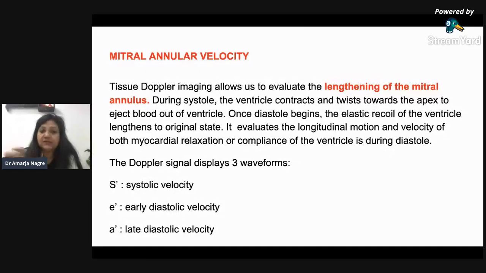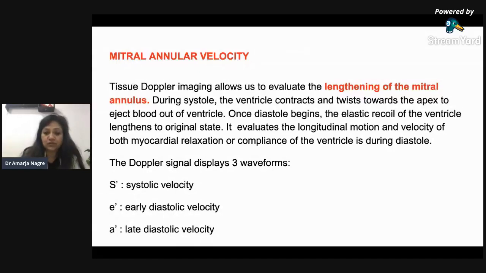So during systole, the ventricle contracts and twists towards the apex to eject the blood out of the ventricle. Once the diastole begins, the elastic recoil of this ventricle lengthens it to the original state. That is, on diastole, it comes to its original state. It evaluates the longitudinal motion and velocity of both myocardial relaxation or compliance of the ventricle during diastole. So the longitudinal motion and the velocity we get by this mitral annular velocity by TDI.